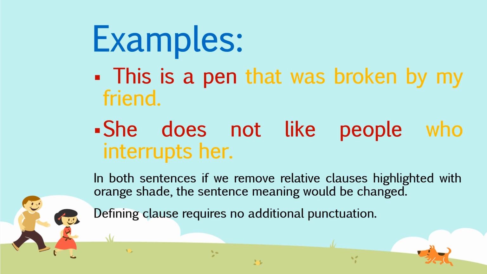Now, the important thing is, in both the sentences, if we remove the relative clauses highlighted with orange shade, the sentence meaning would be changed. A defining clause requires no additional punctuation. What does it mean? When you are using a relative clause and the relative pronoun and connecting the relative clause to the sentence, there is no need to add any punctuation with that. So it does not require additional punctuation.